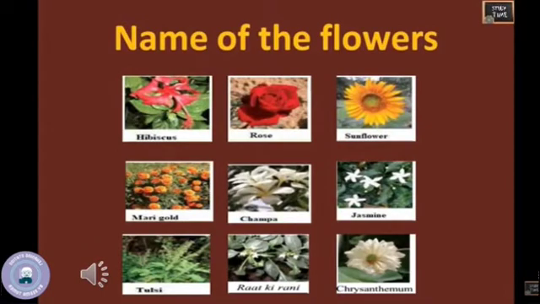In this picture, you can see different flowers like marigold, champa, jasmine, chrysanthemum, rose, hibiscus, tulsi. Children, one activity for you. Just see your surroundings or go to a park and find out the names of flowers.